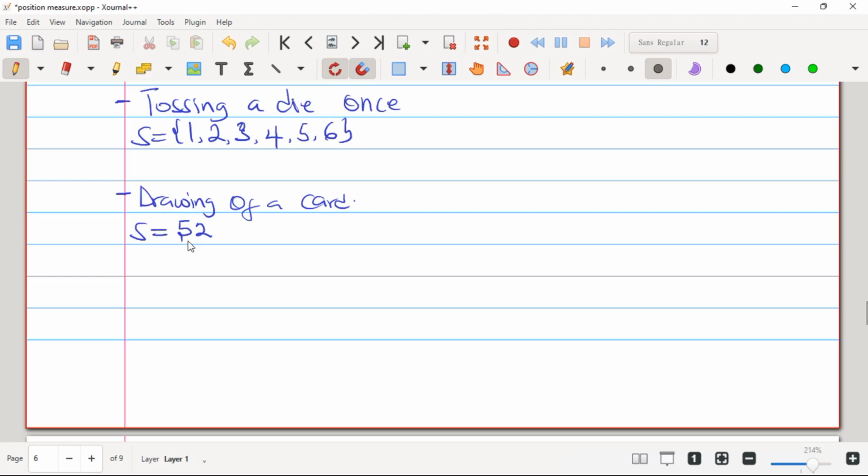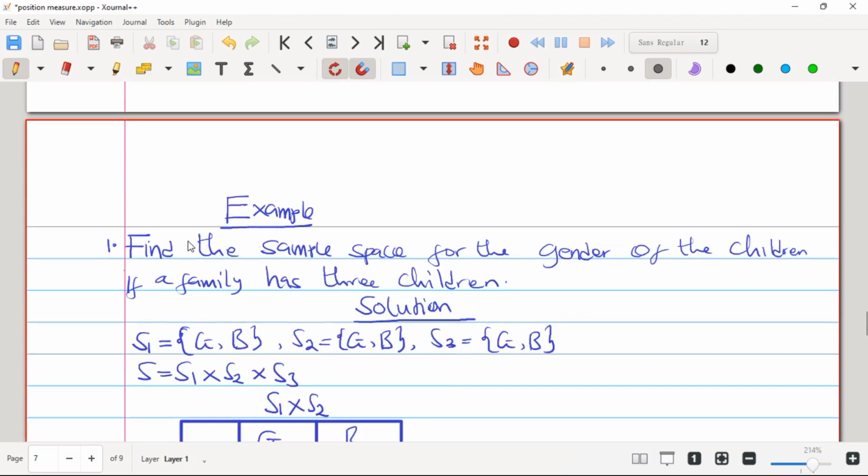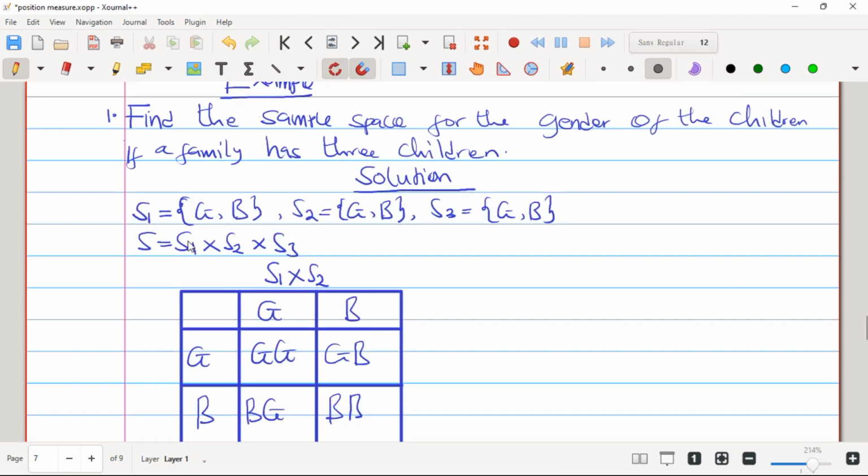We have some examples that I want us to go through where they will ask us to get the sample space. So let's go to the first example. It says, find the sample space for the gender of the children if a family has 3 children, right? If a family has 3 children, we have been asked to give the sample space. If a family has a child, it can either be a girl or a boy, right?